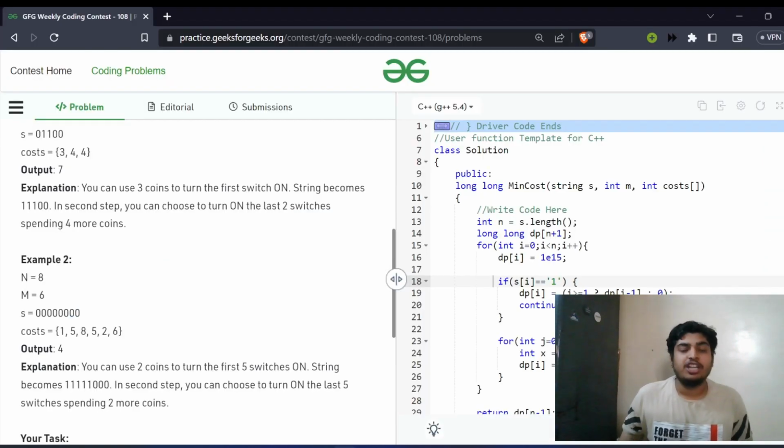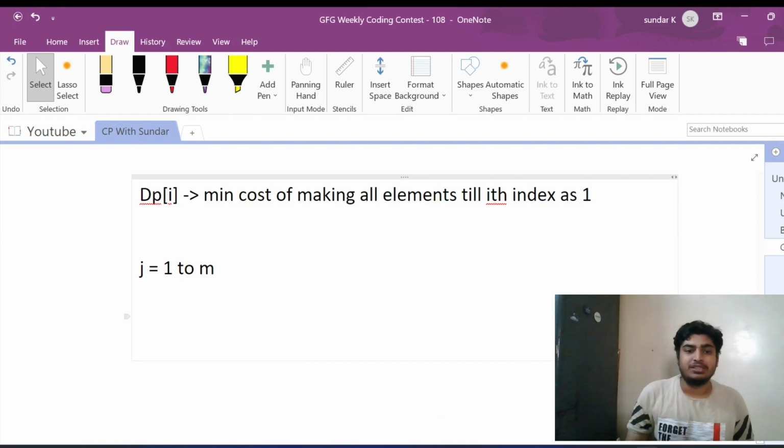So for the 7th index, if I'm taking 3 contiguous elements, then it will be having a cost of 8, right? So if I take 3 contiguous elements, then what is the index which comes after taking the 3 elements? So 4. So if I take till 7, 6, and 5 will be taken out, right? So the cost will be 8 plus dp of 4, because 5, 6, and 7 are taken out while taking 3 contiguous elements. So if I take j elements, then I'll be considering the cost of j plus dp of i minus j.